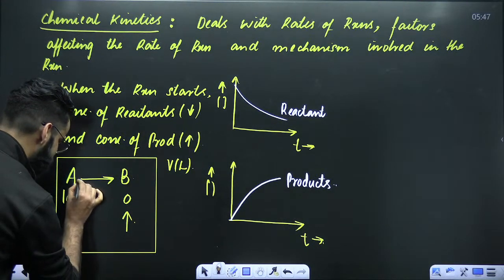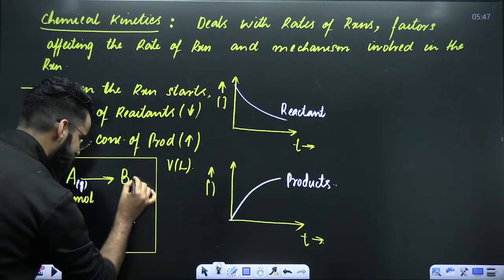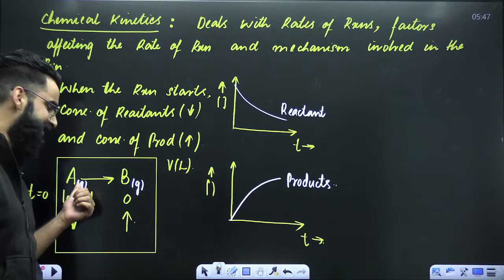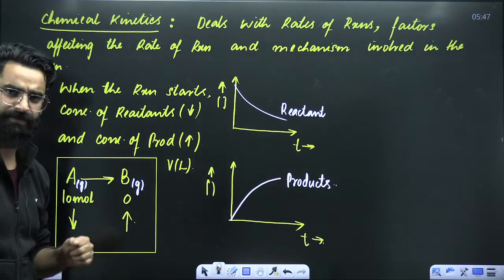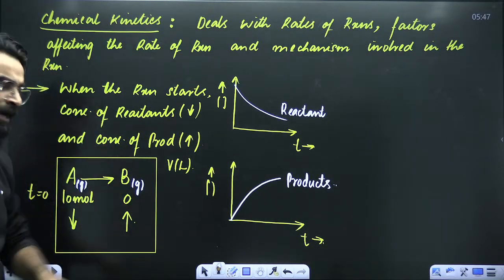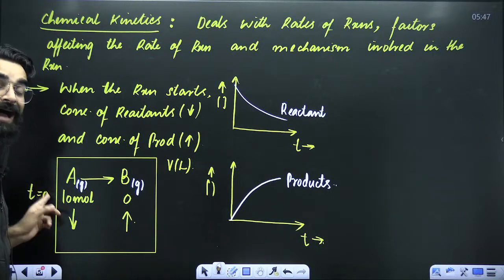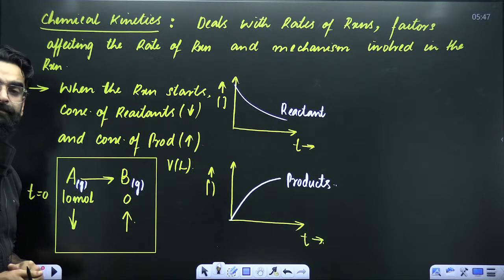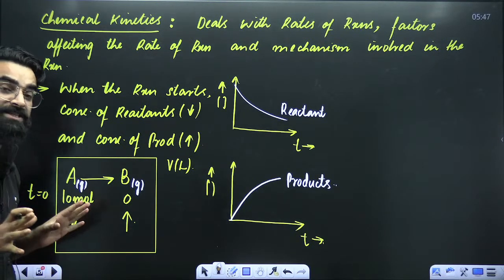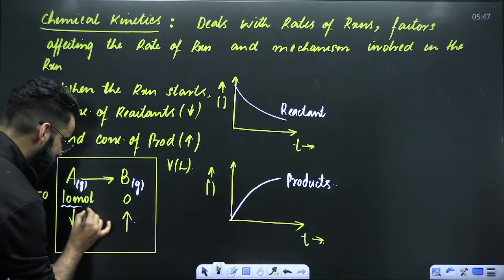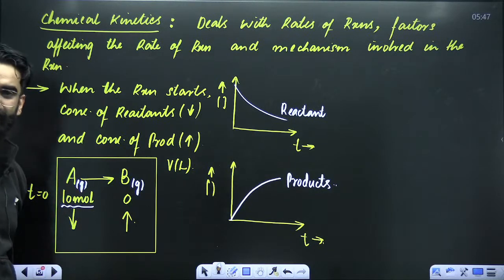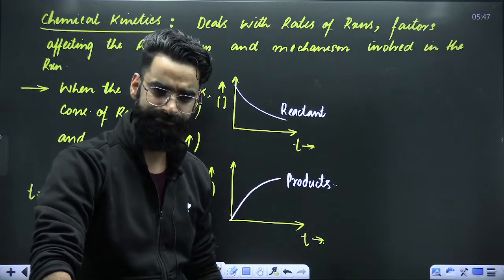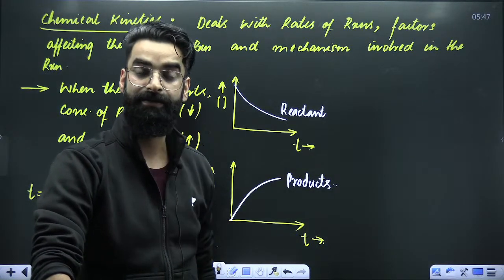Let's say the state of this A is gas. The state of this B is also gas. Let's say A is in the gaseous phase and B is also in the gaseous phase. Can you let me know, at time t is equal to 0, how many gases will be there in the container? At time t is equal to 0, there is only A present in the container. There are 10 moles of A in the container. So I can say, initially there is only one gas in the container.